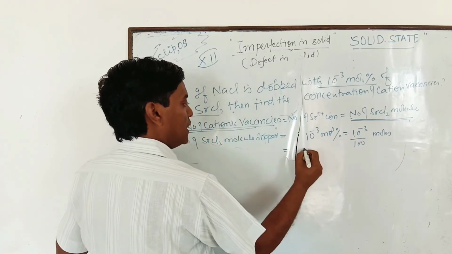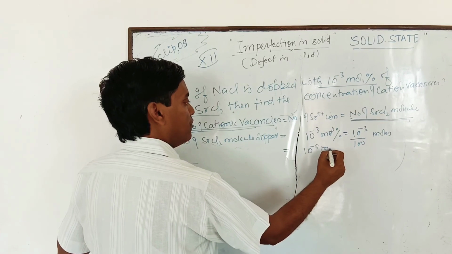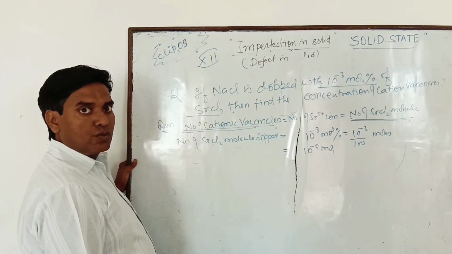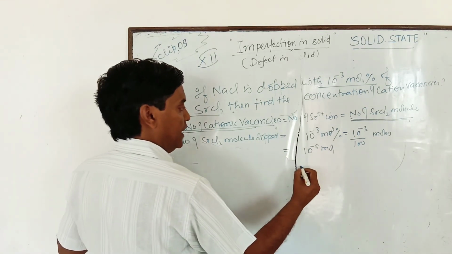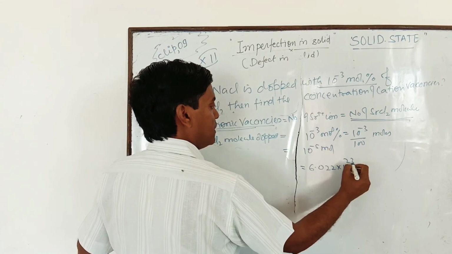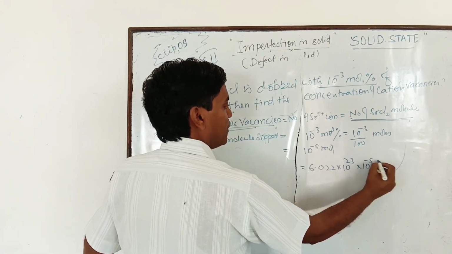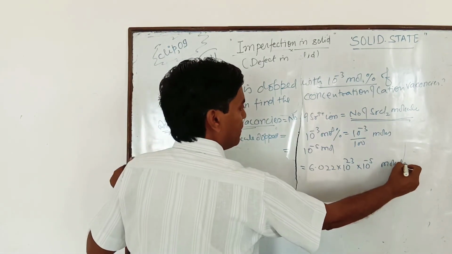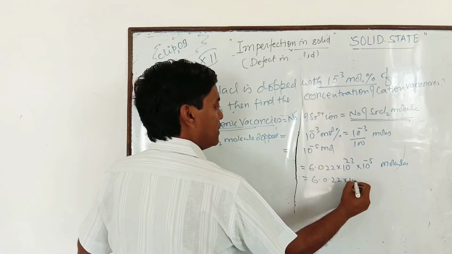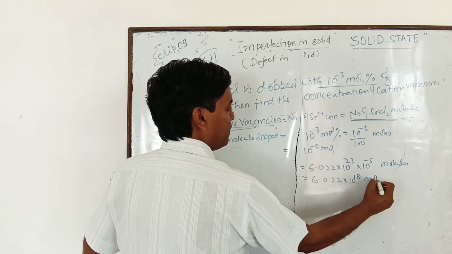It is equal to 10 to the power minus 5 mole. And 1 mole is the Avogadro number, 6.022 into 10 to the power 23. So it is 6.022 into 10 to the power 23 into 10 to the power minus 5 molecules. When solved, it is 6.022 into 10 to the power 18 molecules.